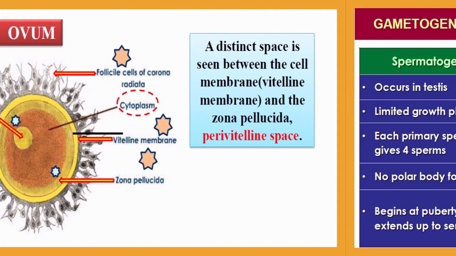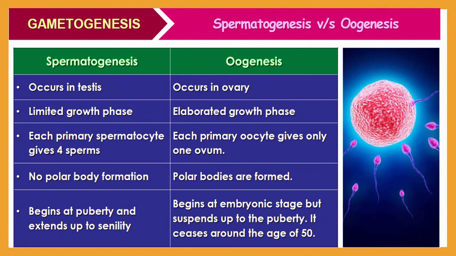Now let me compare spermatogenesis and oogenesis. The spermatogenesis process occurs in the testes, and the oogenesis process occurs inside the ovary. This occurs in the male and this occurs in the female. Here there is a limited growth phase, and here you will observe elaborated growth phases.